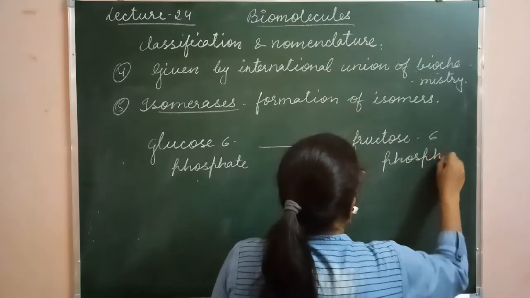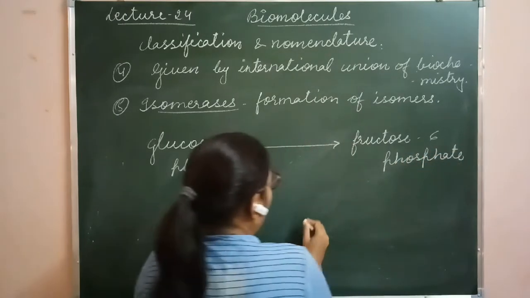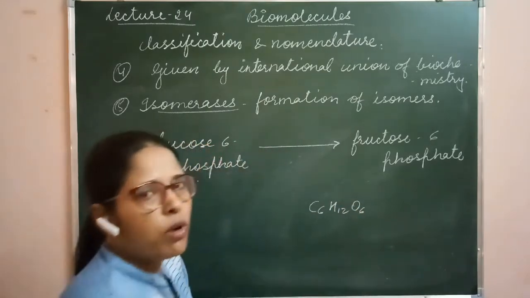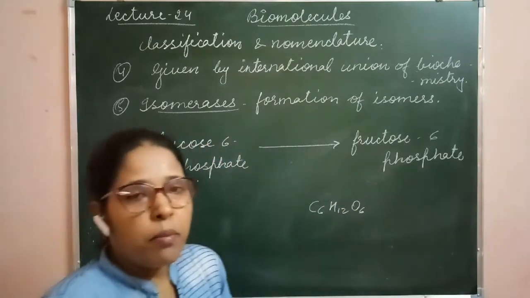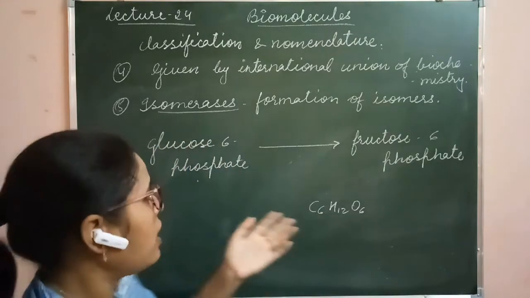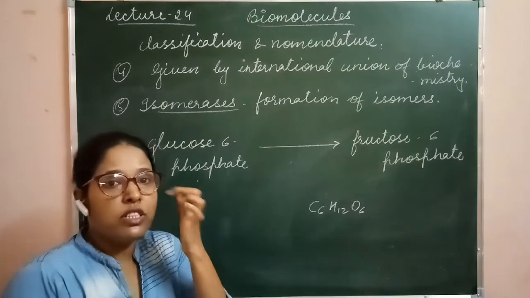Both glucose and fructose have the same chemical formula, that is C6H12O6. The chemical formula of both of these is the same, but the structure is different. So these are called structural isomers of each other.